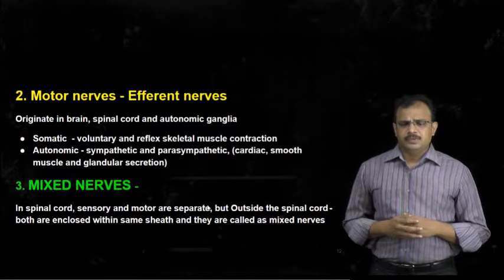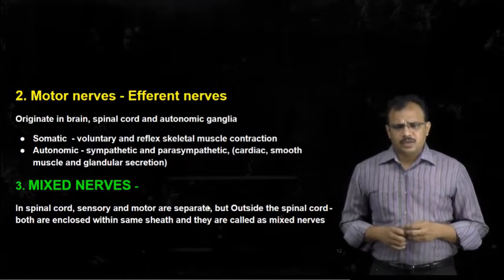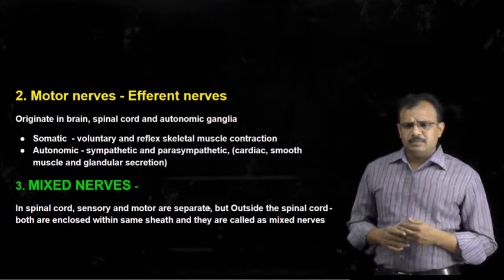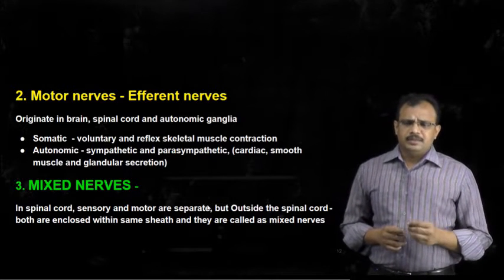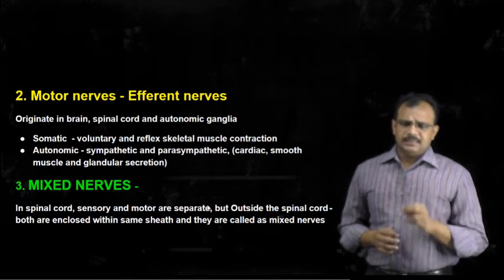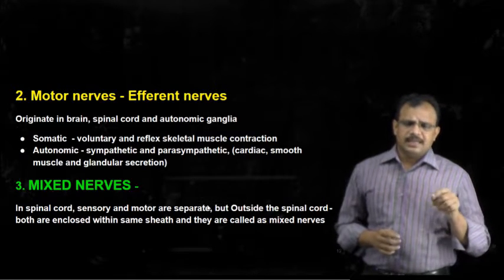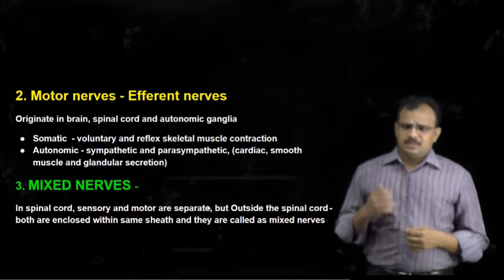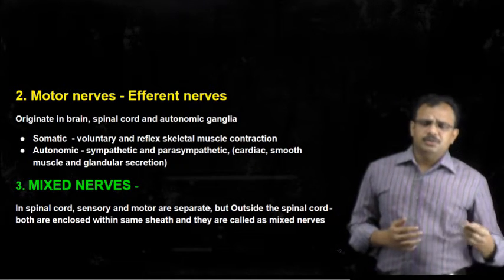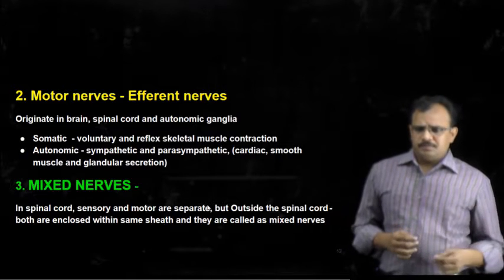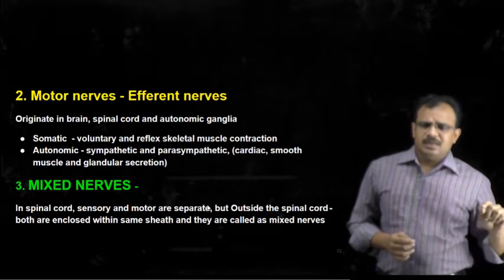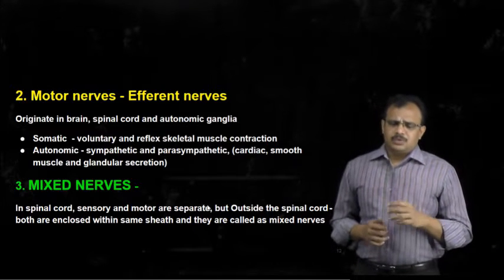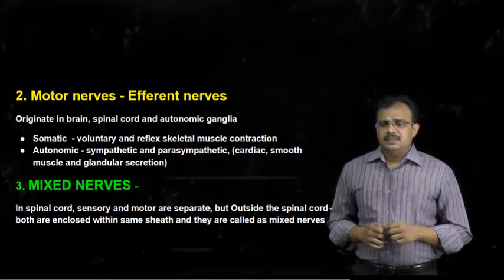And the other type of nerves are motor nerves. Motor nerves are also called efferent nerves. To simply remember, you can recall them as efferent, E, in the sense those nerves which are entering into the organ. Means these nerves carry impulses from the brain and the spinal cord to the effector organ. So the impulse will transmit and it will enter into the organ. And this is called motor nerves or efferent nerves.